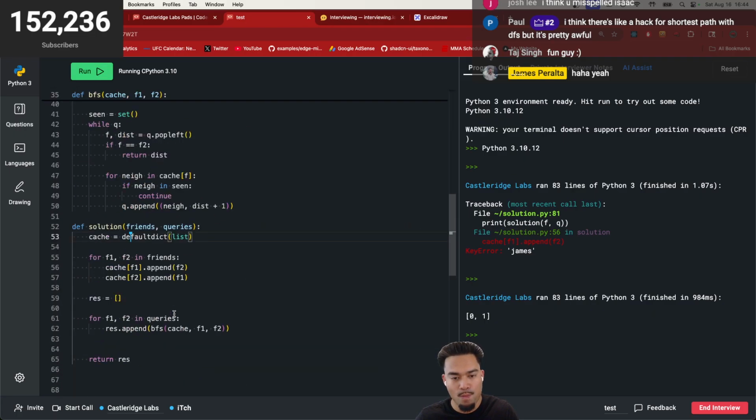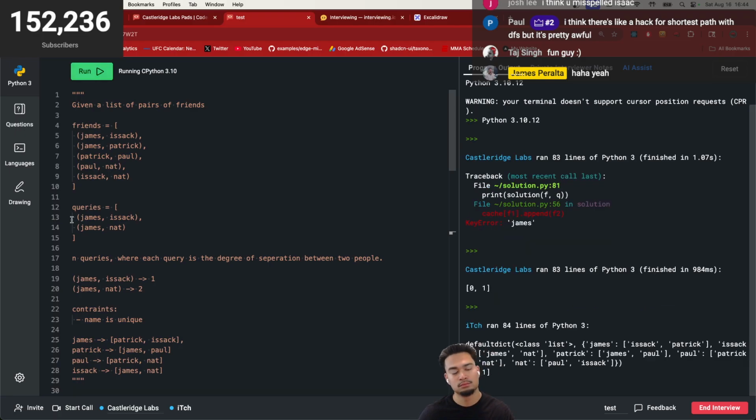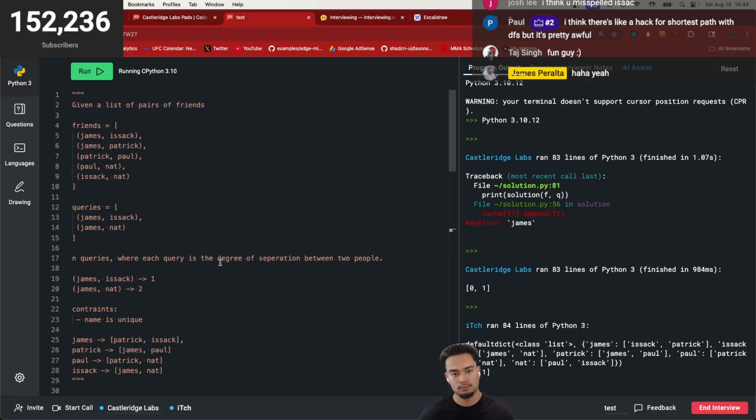Okay, so it's off. Okay, so let me do a bit of debugging here. Just make sure this prints the expected output here. So we have James to Isaac, Patrick. Cool. All right, cool. So the problem then boils down to my BFS function.